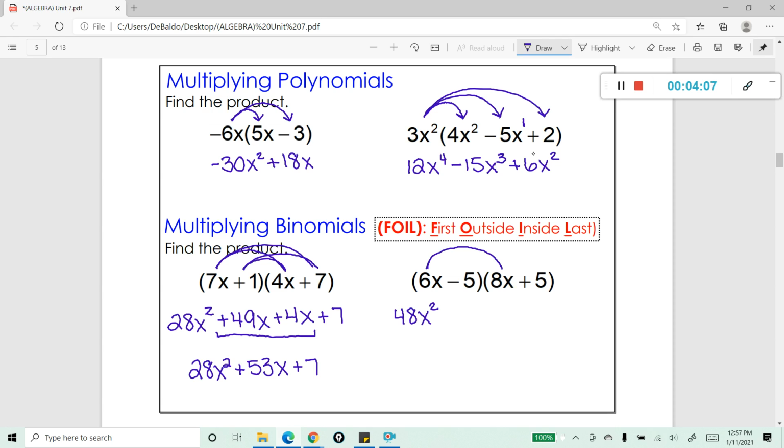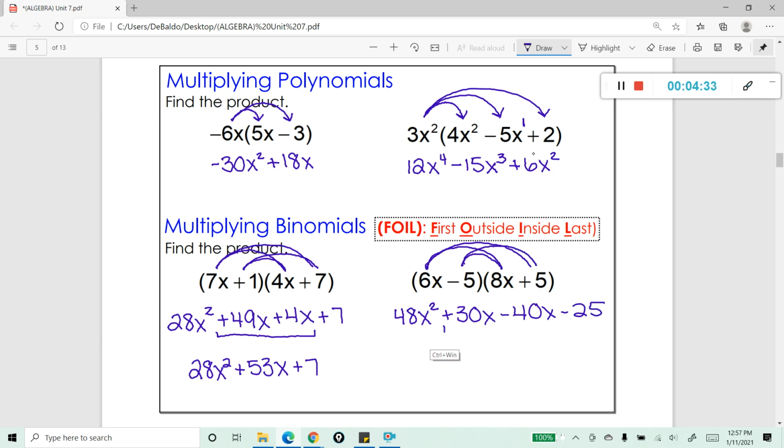And then outside, the two outer terms are going to be 6x times positive 5, giving us 30x. Inside, my two inner terms, be really careful with the negative there. Negative 5 times 8x gives us negative 40x. And then the last two terms are negative 5 and positive 5, giving us negative 25.